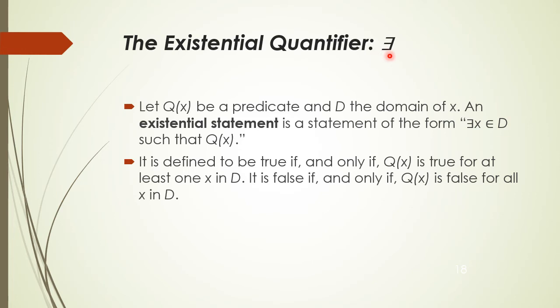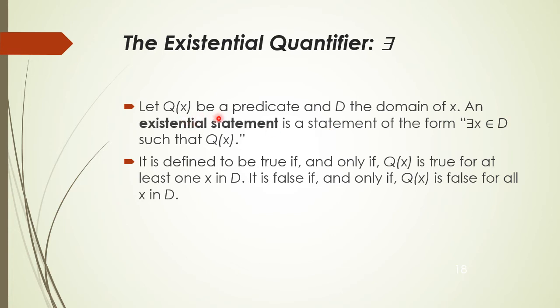This existential quantifier basically quantifies at least one value in the set domain which makes the predicate true. If at least one value of the domain makes the predicate true, then the existential quantified statement is true.